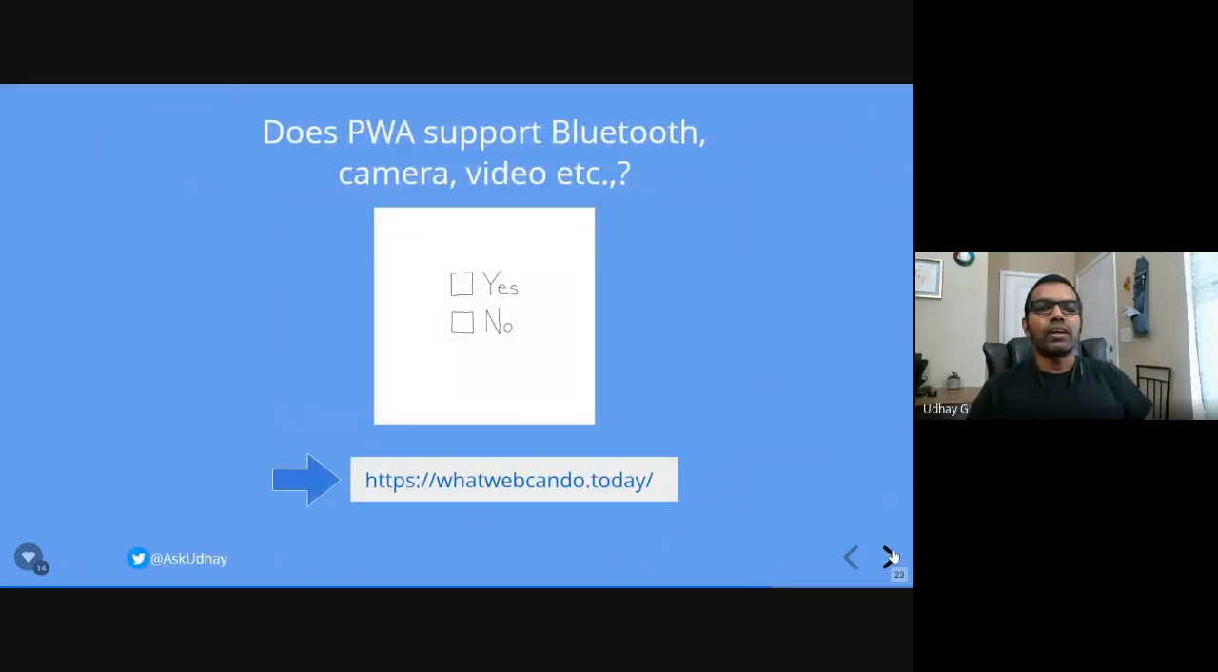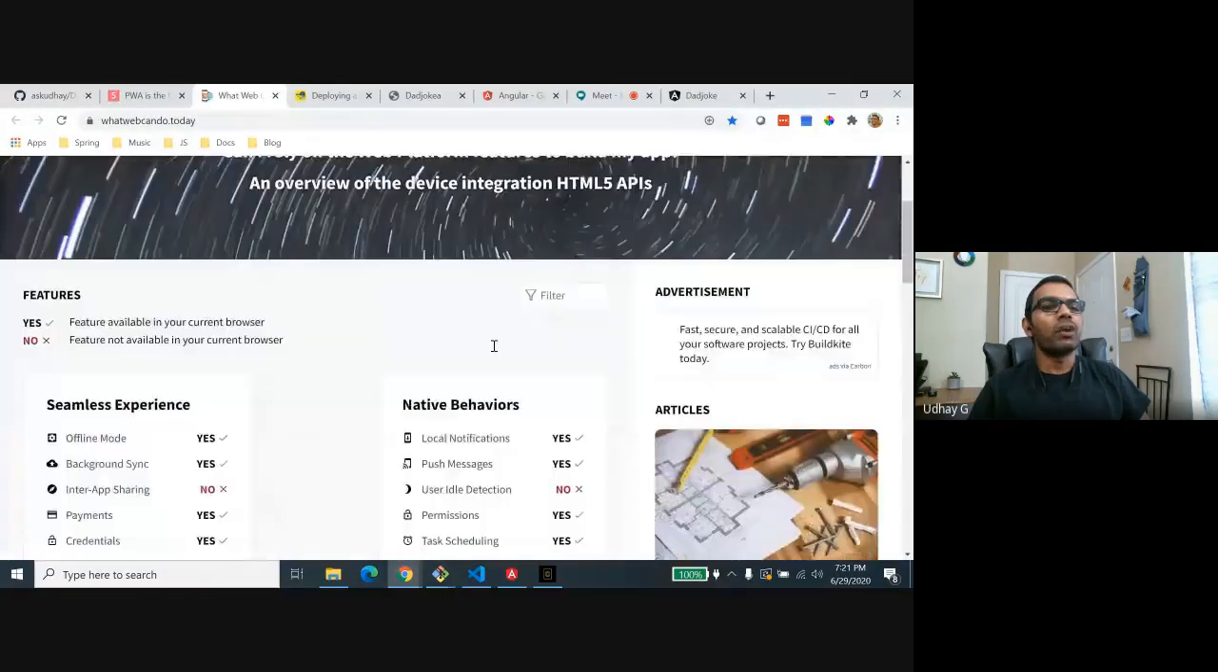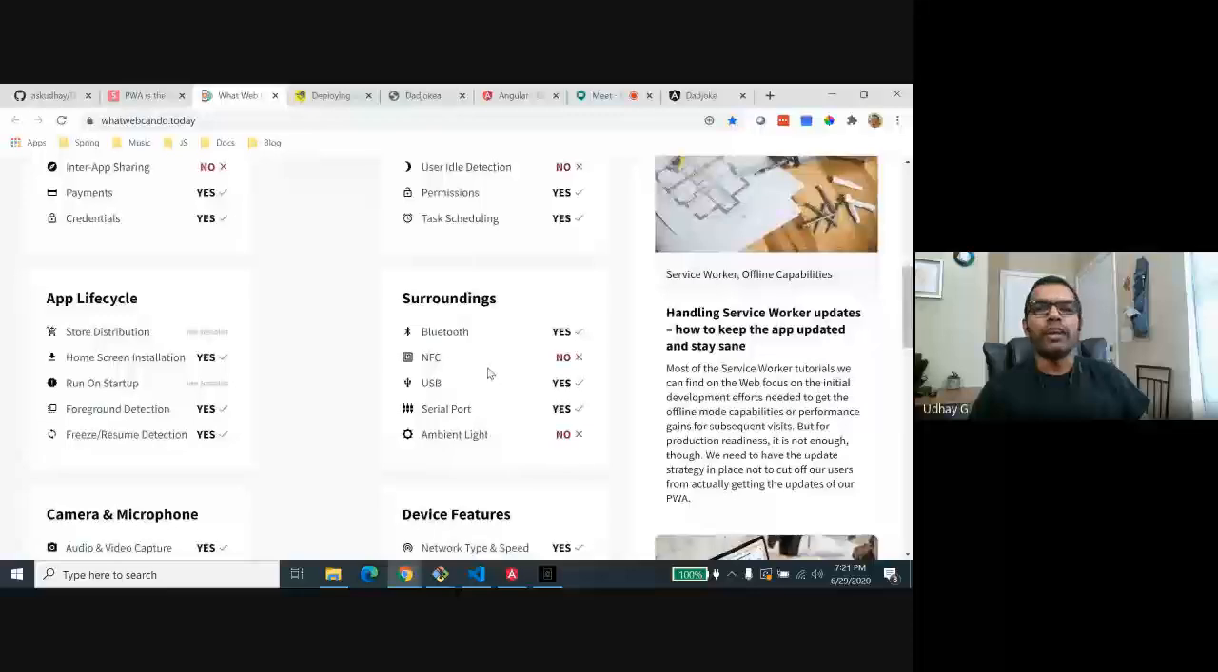Yep. So we are at the end of the session. So far we saw a simple example, a simple dad joke application, which we converted into a PWA. But you may have a question whether we can access Bluetooth or camera or other stuff like location from my progressive web app. Yes, you can do that. So 100% you can do that. You can check this link to see what support we have in PWA.